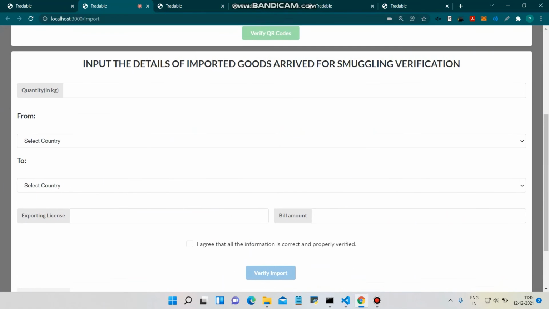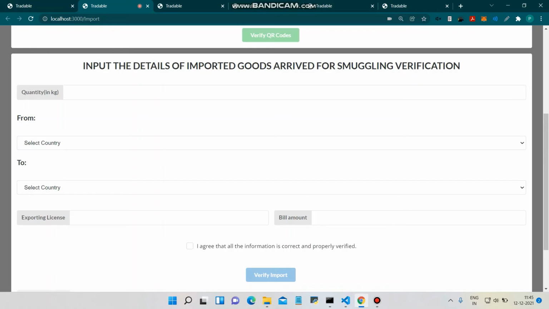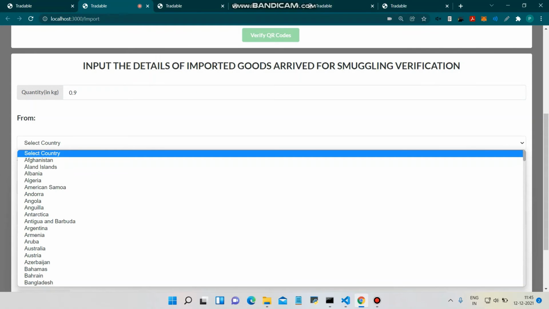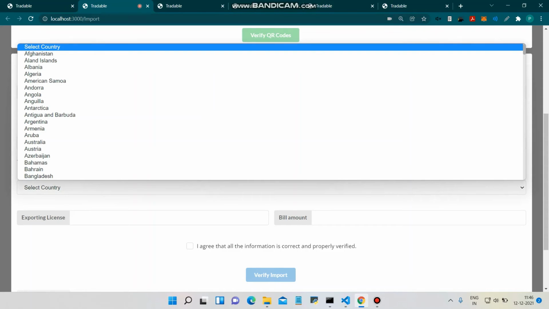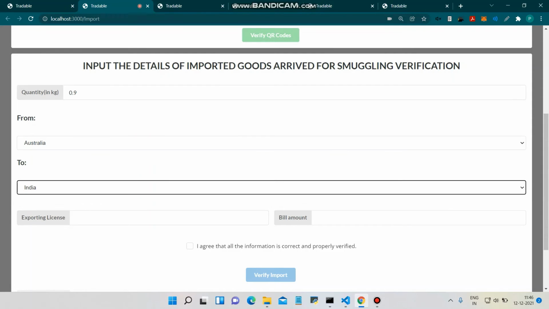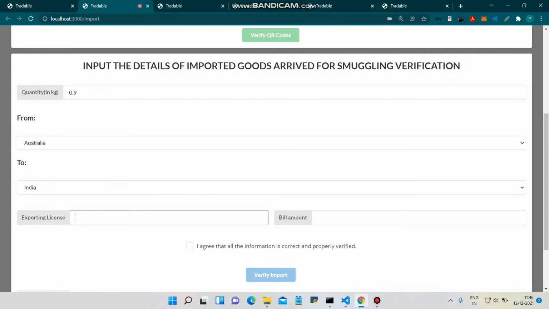Now the importer will input the details of the imported gold that arrived, for smuggling verification. So let's say the importer tries to add some details which are not matching with the gold which was sent by the exporter. Let's say he tries to add a lesser quantity, 0.9, and from country he adds another country, India, and a wrong exporting license, different from the one given by the exporter.